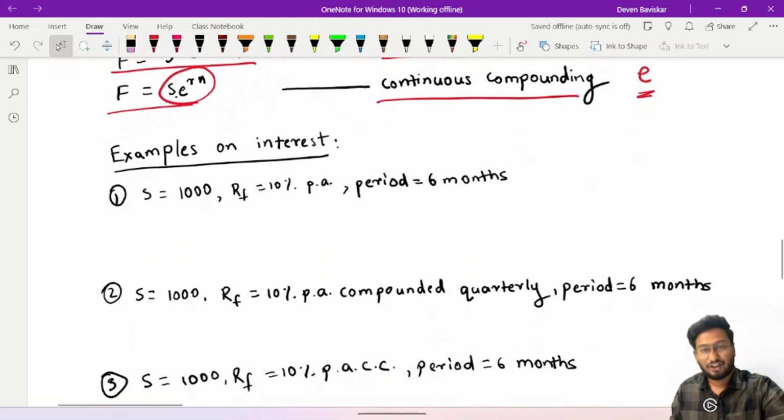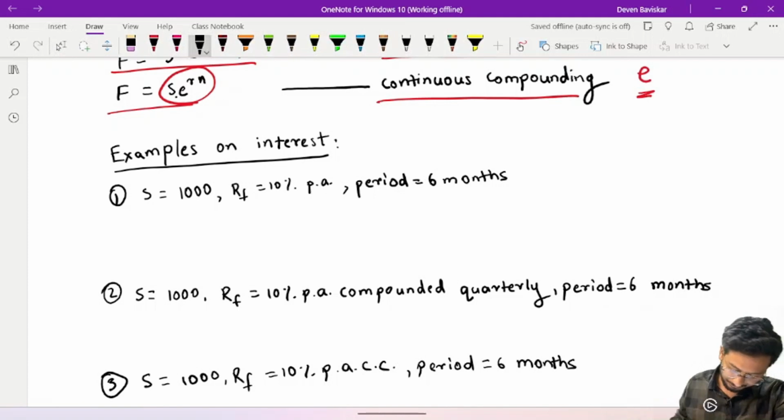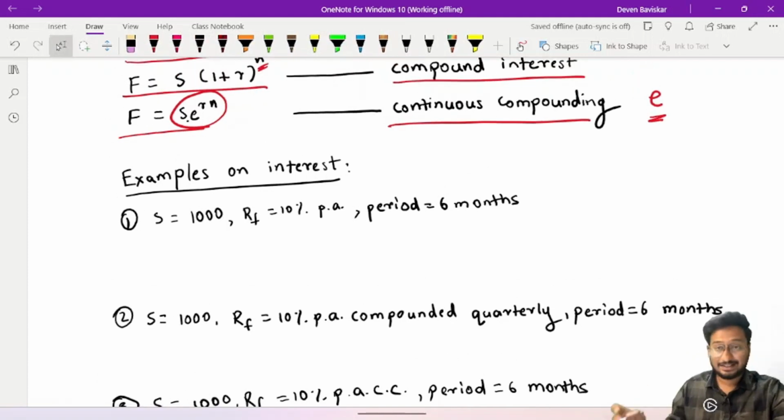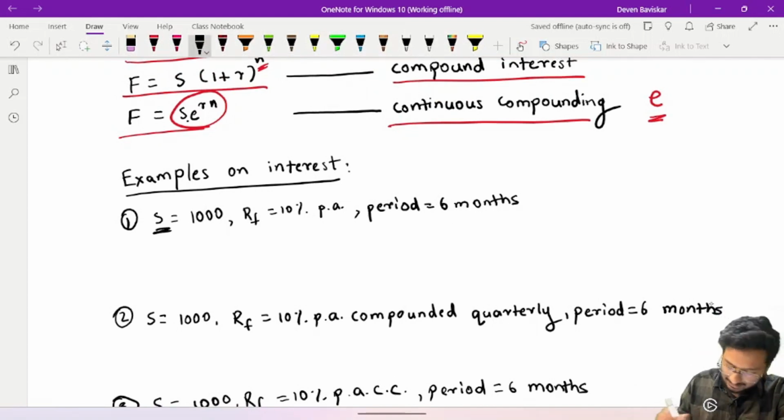All right. Now let's proceed to the examples of interest. What details do we have now? Let's look into this. These details will be given to you in the questions that you get. The spot price that has been given is 1000 rupees.